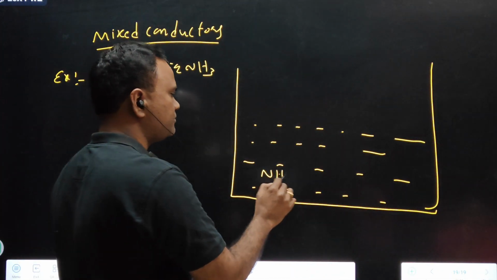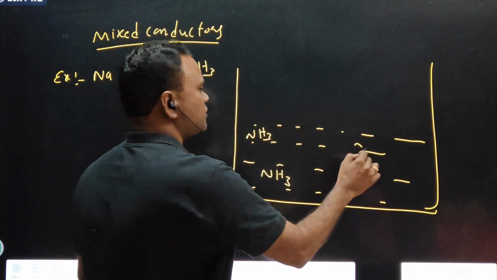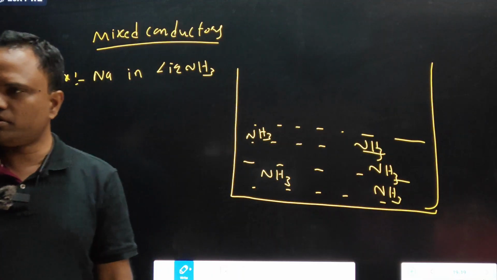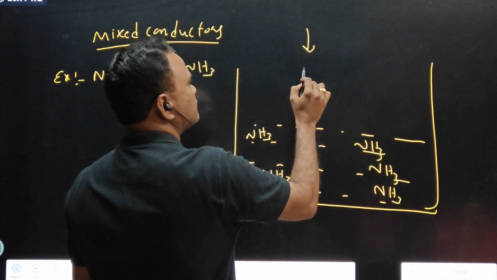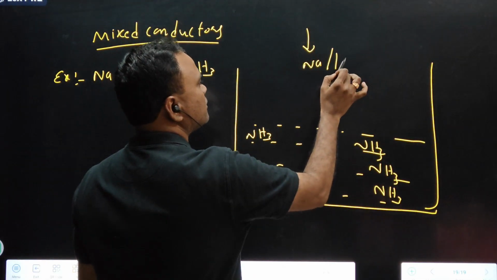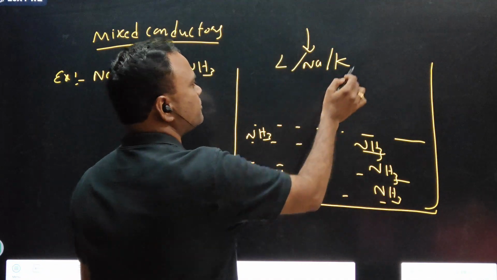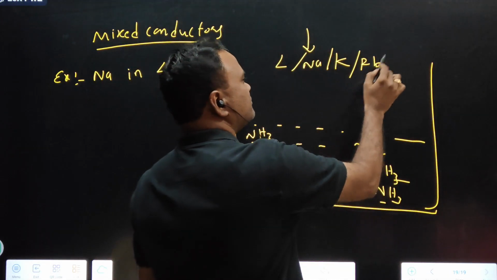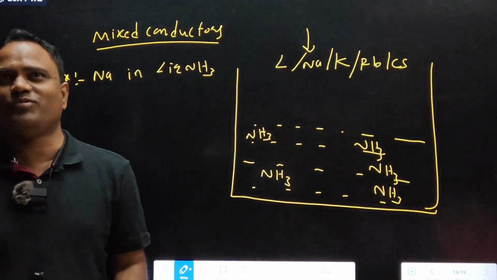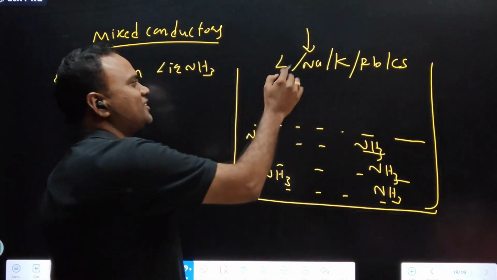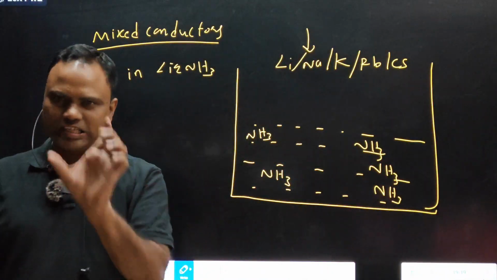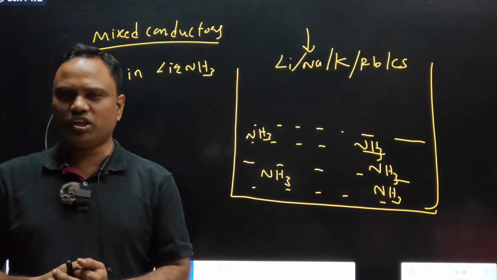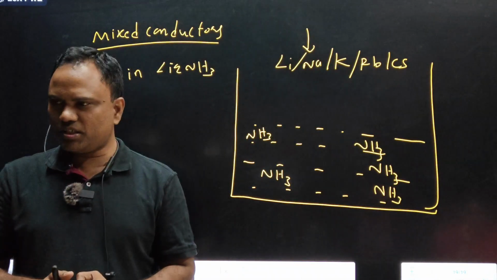This is ammonia, NH3. All these are ammonia molecules. Ammonia is the solvent. Drop sodium metal, or potassium, lithium, sodium, potassium, rubidium, cesium. If I say only one example in the exam, lithium, then you will get confused. Alkali metal in liquid ammonia is considered as a mixed conductor.